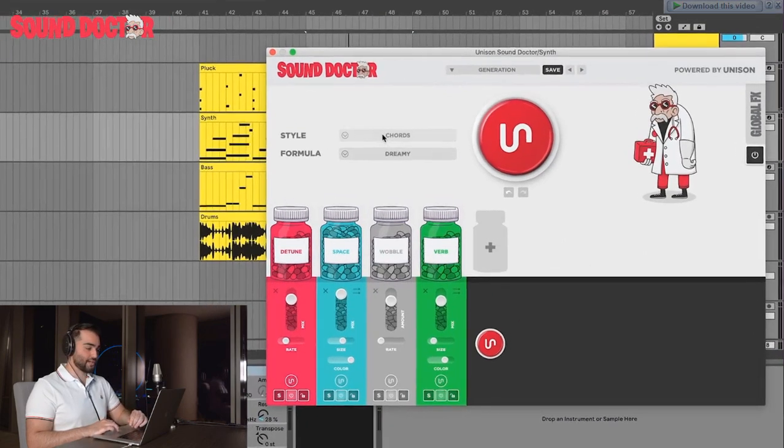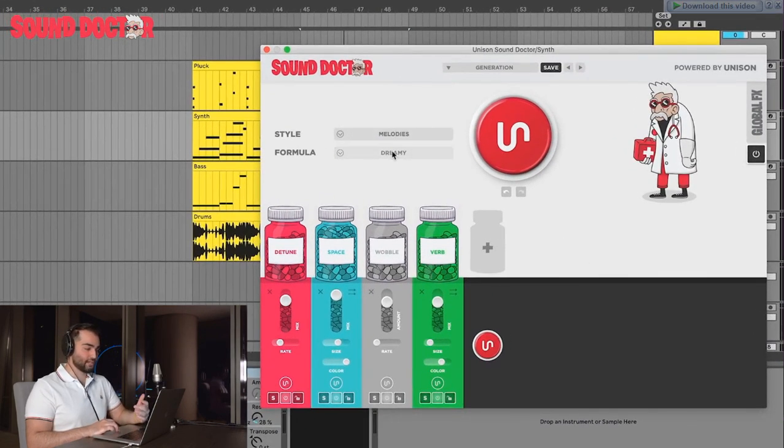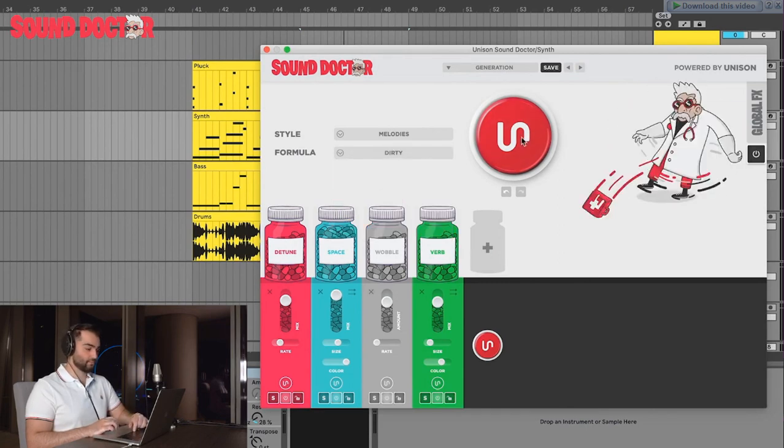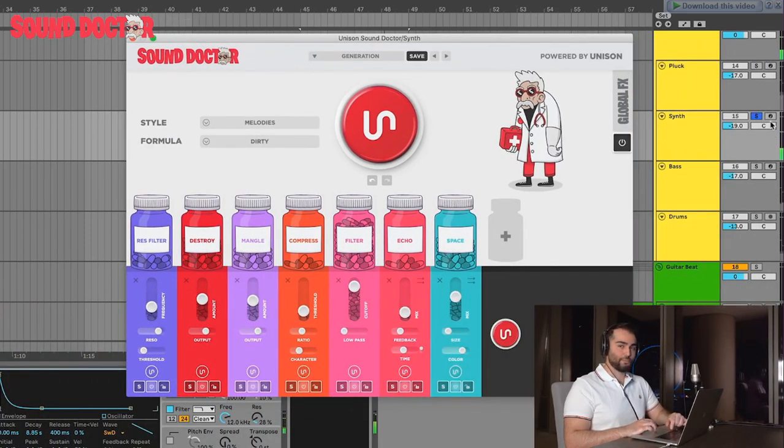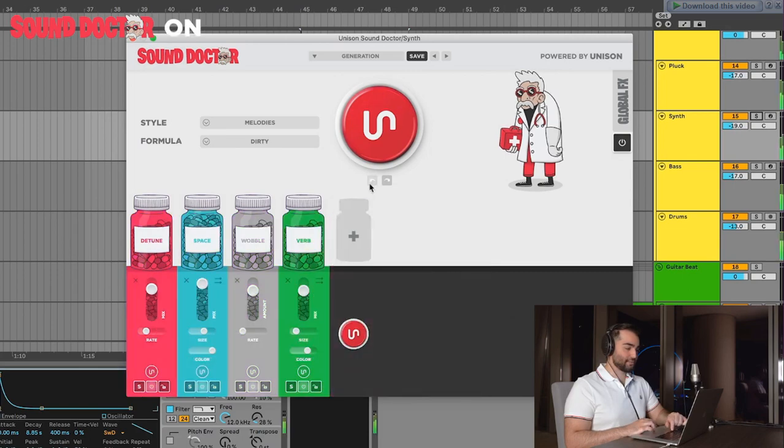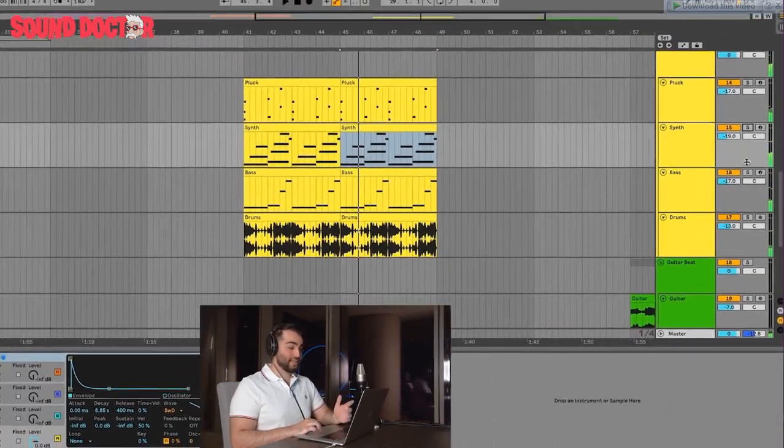So let's go ahead, go to melodies. Let's try something else. Let's maybe try the dirty category. So that's a more muffled sound that could work. So as you can see, just one click and you change the entire vibe of your beat. Let's go back. And now let's check out the bass.